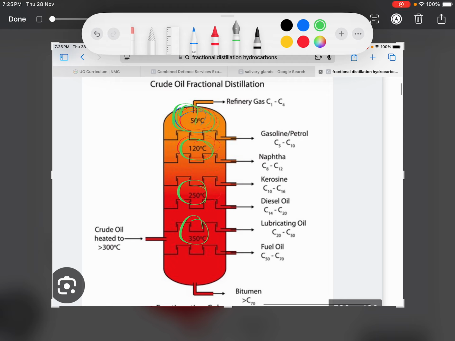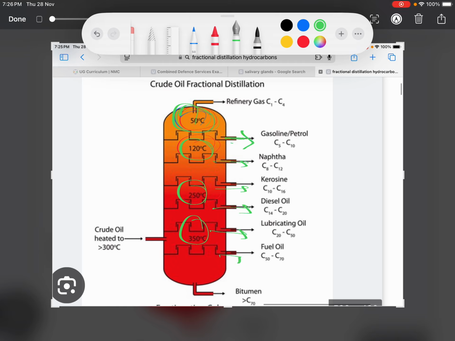As the temperature increases, the product turns into gaseous or vapor form, and according to the temperature, whatever liquid or gas has formed is collected from each zone. So this is fractional distillation.